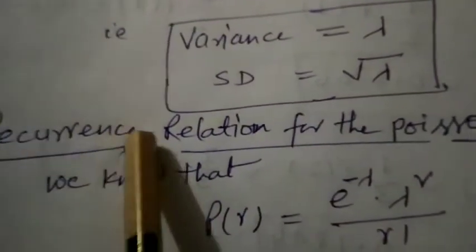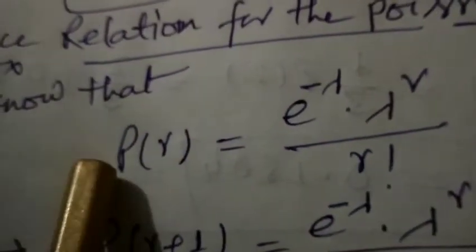So our next content is recurrence. How to find the recurrence relation for the Poisson distribution. As we know, PR, the probability of the Poisson distribution, is defined like this: e to the power minus lambda, where lambda is the mean, into lambda to the power r upon factorial r. So for r equal to r plus 1, this becomes this.